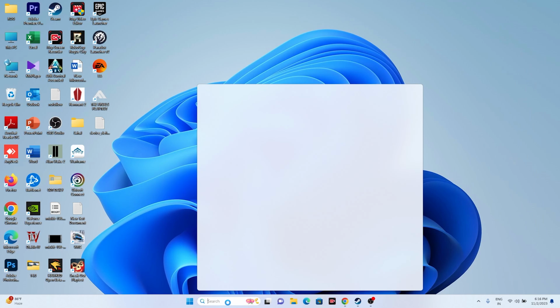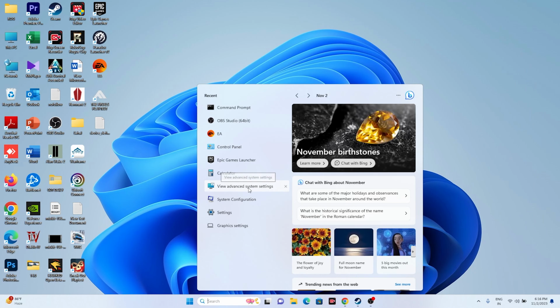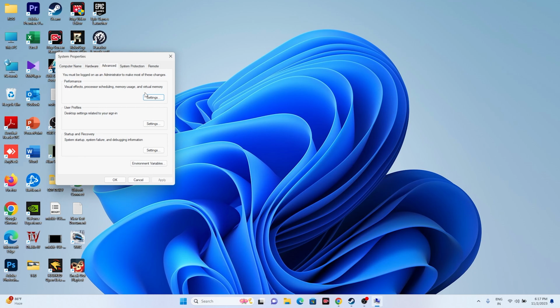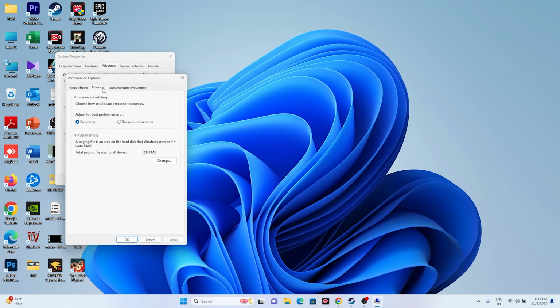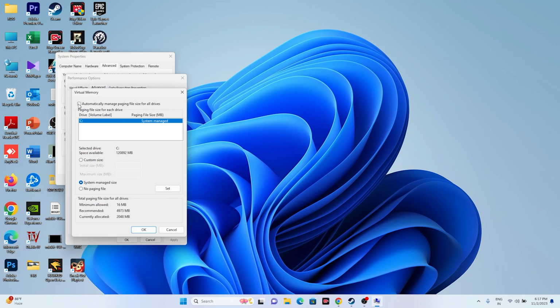So just go over here in the search, we have to navigate to view advanced system settings, go for advanced and go for settings, go to advanced, go for change. Make sure this is blank and select the local disk where the game is installed. Go for custom size and set the value: initial size is 1.5 times the total RAM, and the maximum size is 3 times the total RAM.